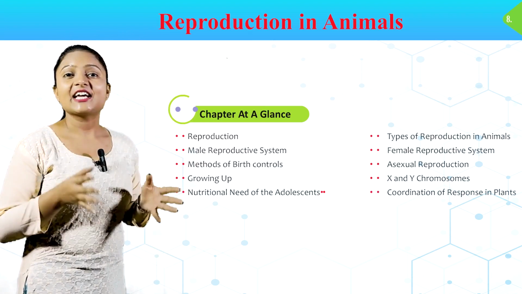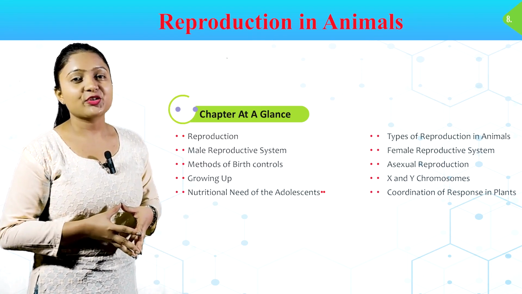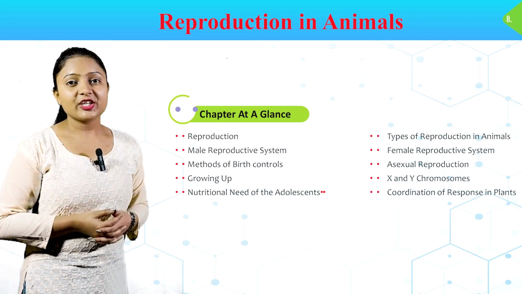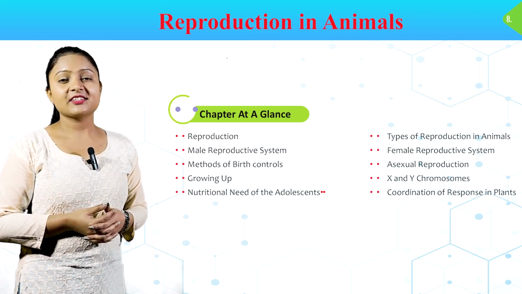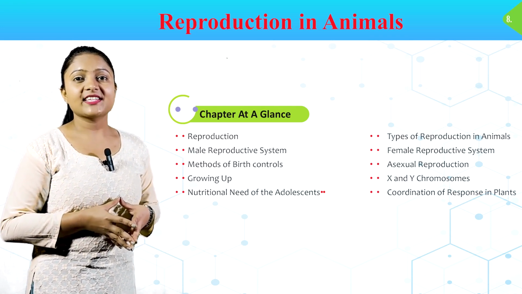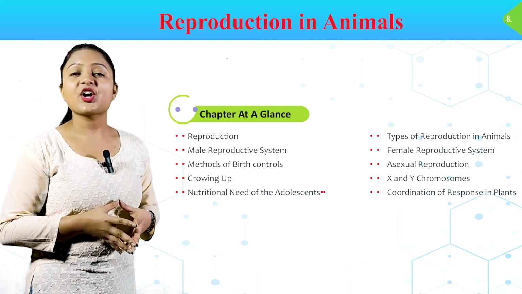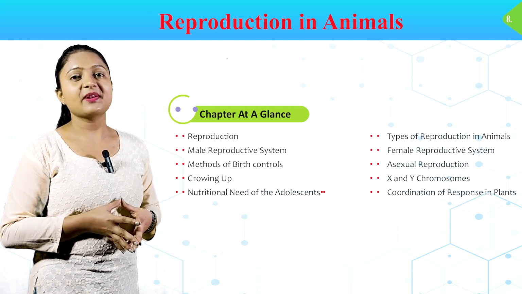Chapter at a glance: reproduction, male reproductive system, methods of birth control, growing up, nutritional need of the adolescent, types of reproduction in animals, female reproductive system, asexual reproduction, X and Y chromosomes, coordination of response in plants.